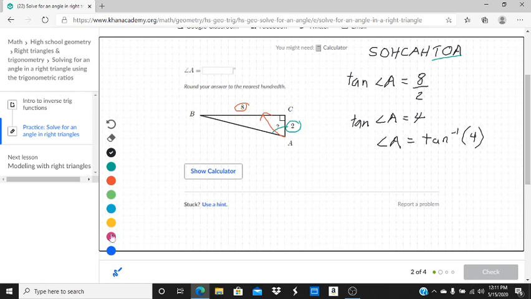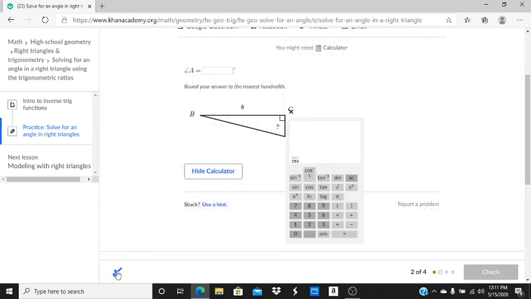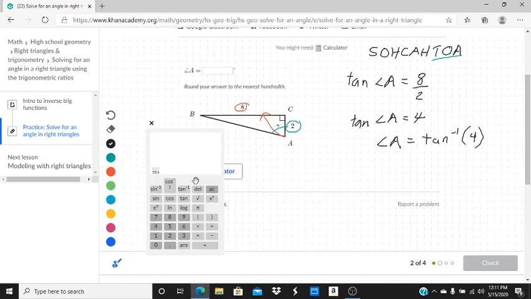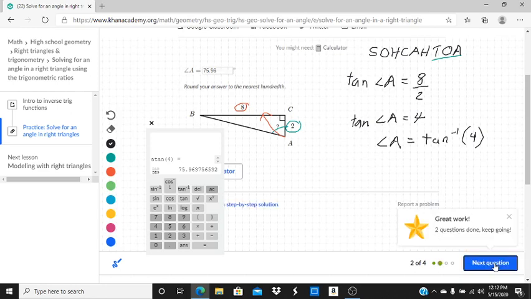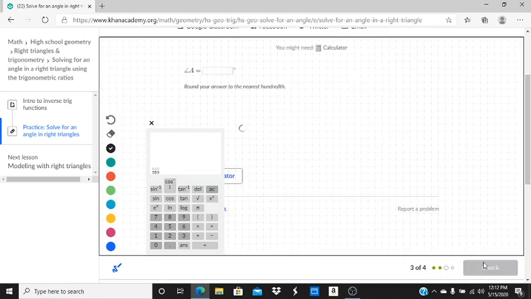Okay. So let's do that. Again, we want to take the inverse tangent, so I'm going to hit this tangent with the -1. That's going to give me ATAN, standing for arctangent, of 4. It equals. And we get 75.96, and then there's a 3 after the 6. So we're going to keep it as 75.96 degrees. Check it. Look at that. Got some more energy points. Okay, let's take a look at another one.